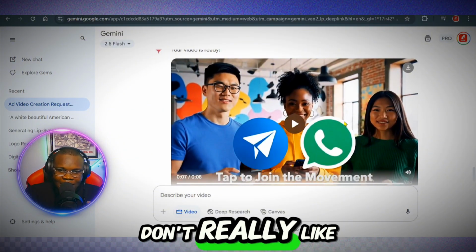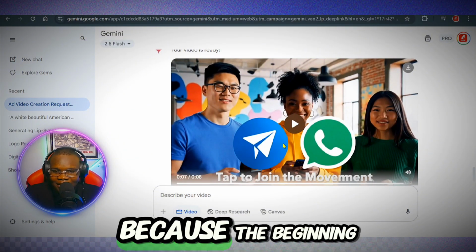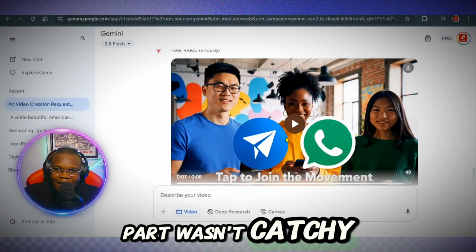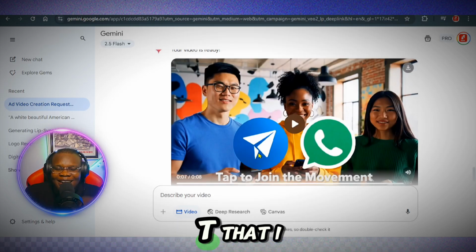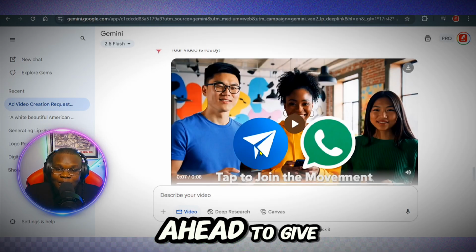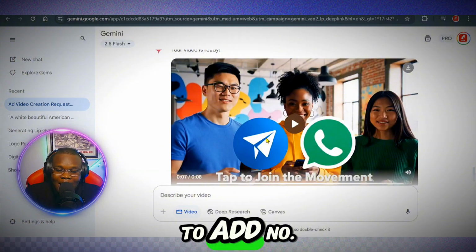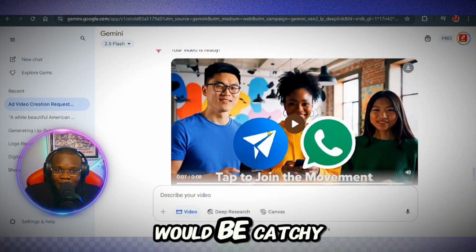Okay, so I don't really like this particular one because the beginning part wasn't catchy. I'm gonna simply tell ChatGPT that I don't like this one because it went ahead to give me what I don't like. Okay, so I want to add, number one, the background music there. I want to add a voice there so that it will be catchy enough.